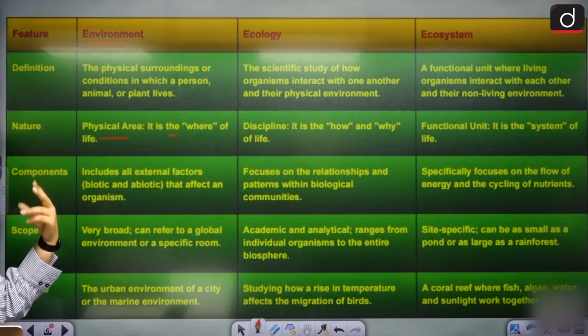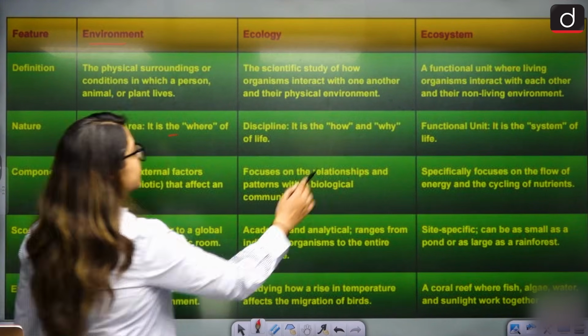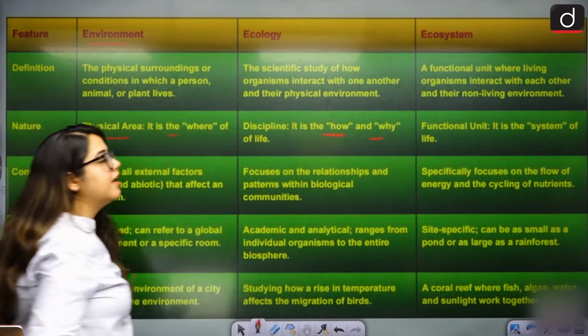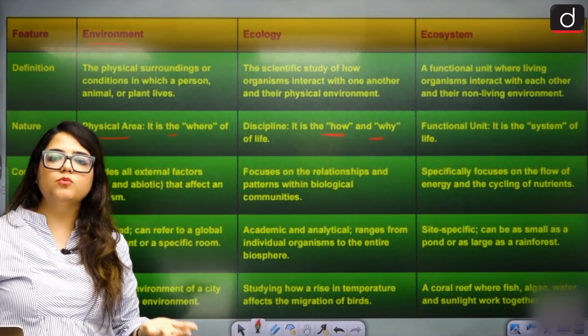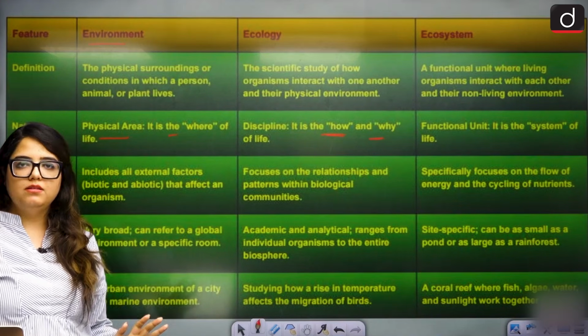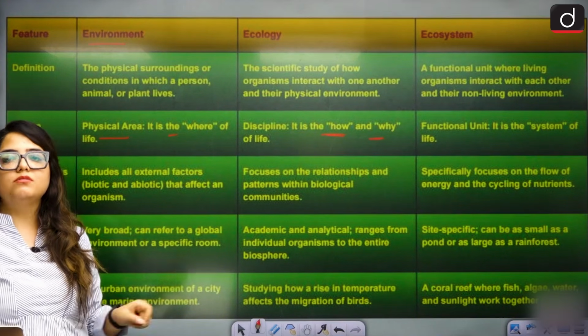Ecology is the discipline of how and why of life. Like, how are you interacting? Why are you interacting? We study that. How are you interacting? And why do you want to interact? Why can't you just sit idle? That is studied in ecology.